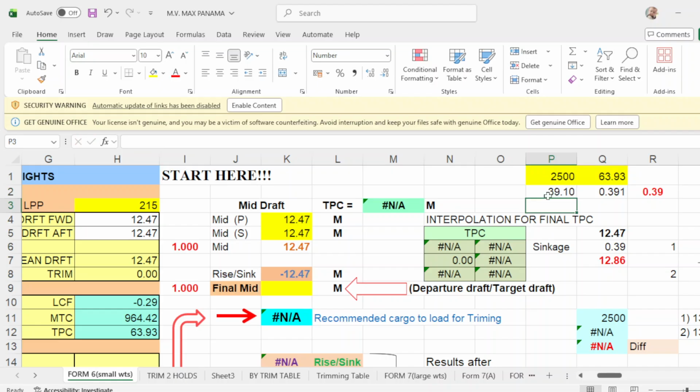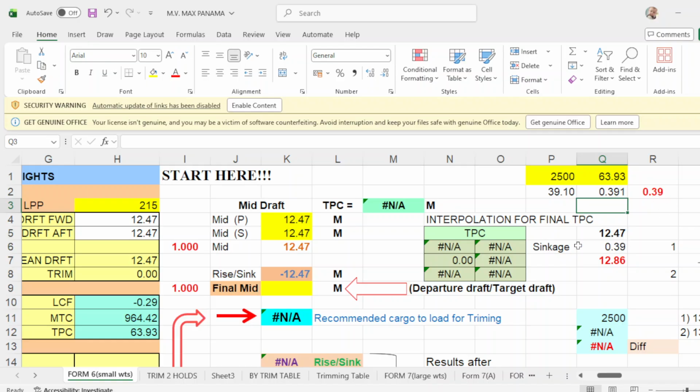So divide this by 100 to make it meters. You put the equals, you click this one and divide it by 100, and that will be 0.391 meters. So that will be 0.39 meters.